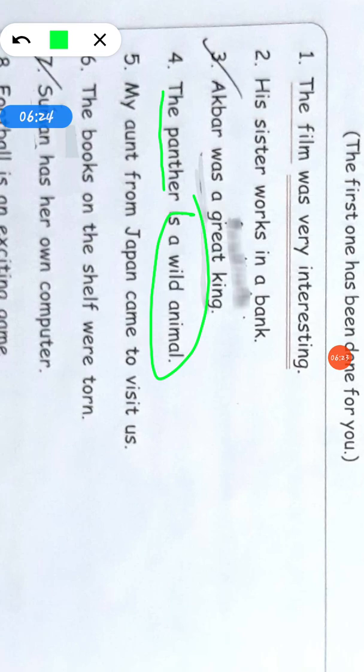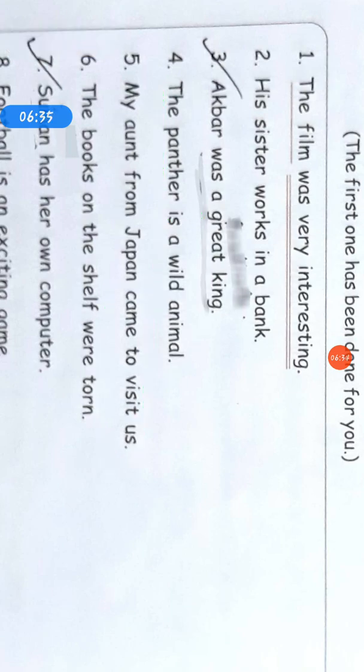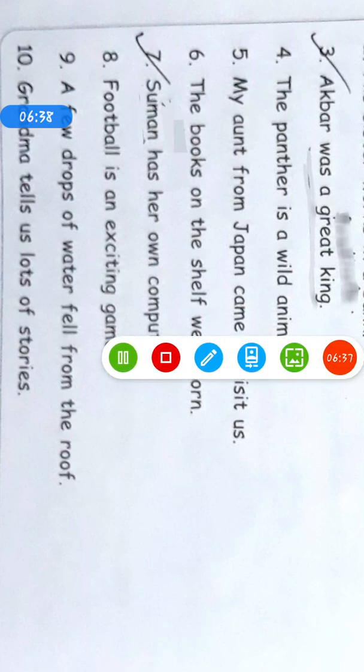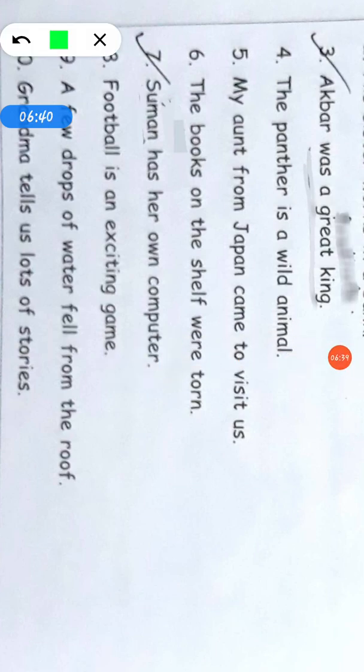My aunt from Japan came to visit us. My aunt from Japan is subject. Came to visit us is predicate. The books on the shelf were torn. So the books on the shelf is subject and were torn is predicate. Suman has her own computer. So in this sentence, Suman is subject, has her own computer is predicate.